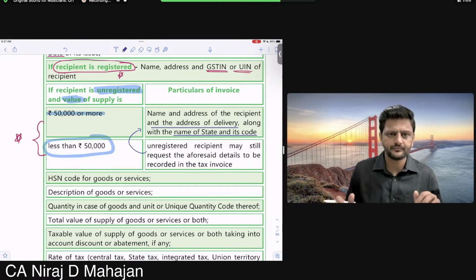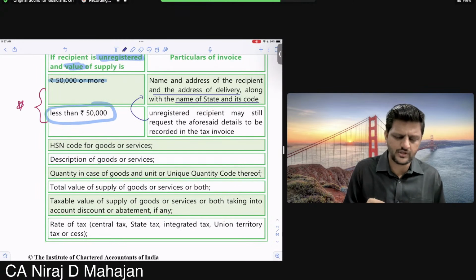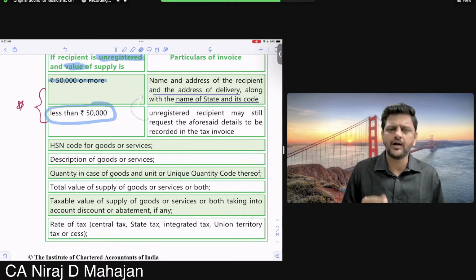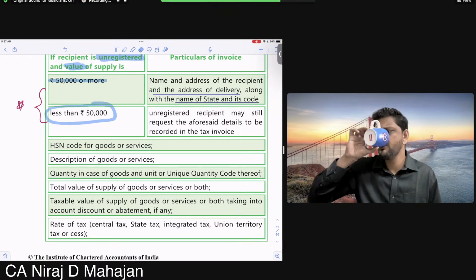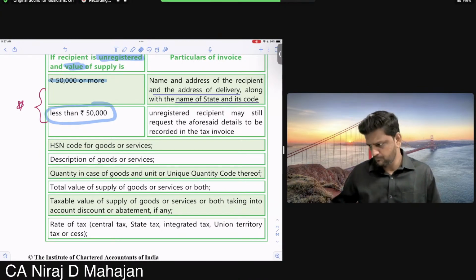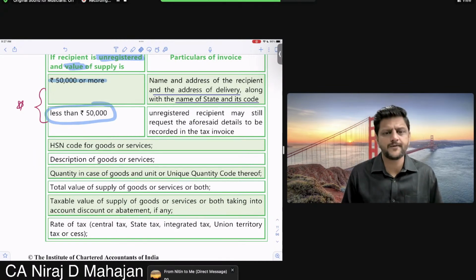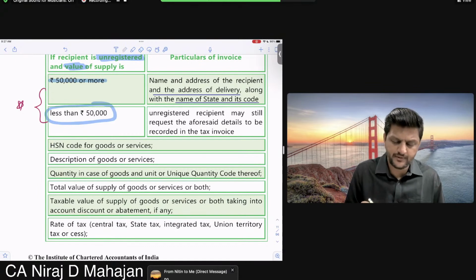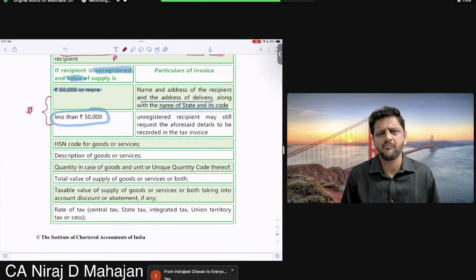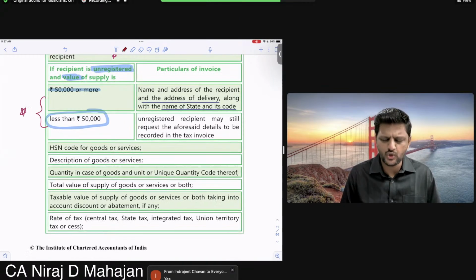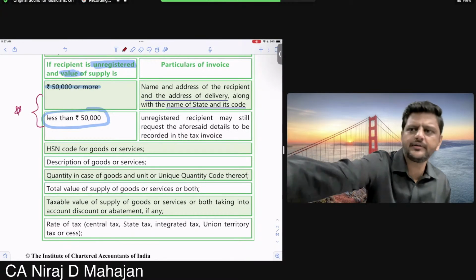Okay, everybody. Now, just for the sake of example, check. If the amount is less than 50,000, are we even taking the name of the recipient? No. But if the amount is more than 50,000, we're taking the name and address of the recipient. Why do you think so? What logic may be there? I'm just trying to make you think a little bit.